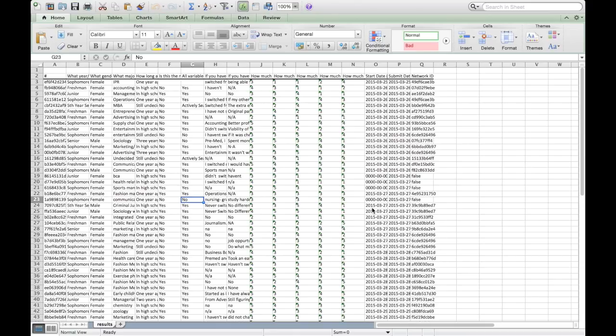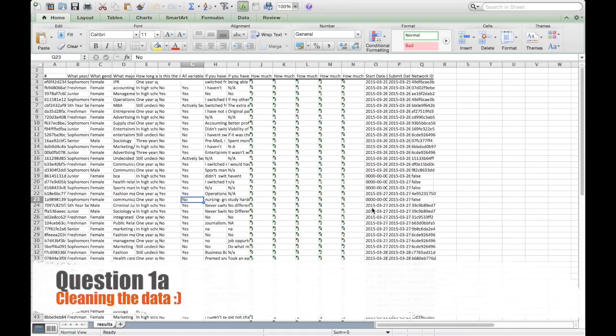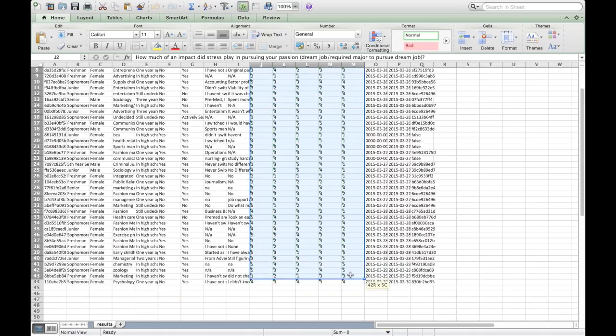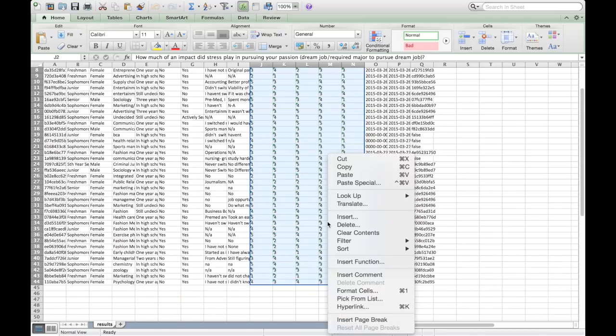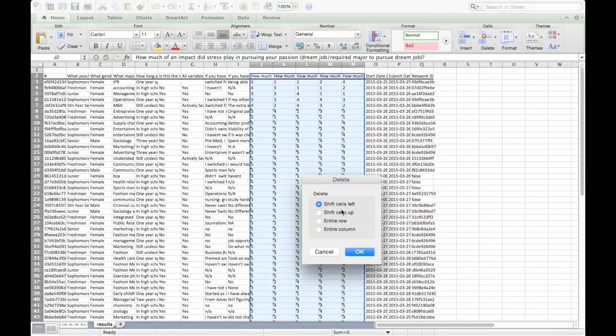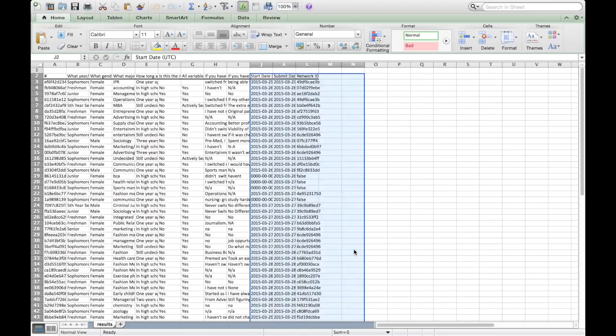So for question 1A, this is what I want you to write down. You need to clean up the Excel document by first getting rid of all the data. Anything that has a number, you will delete it. You will highlight it, right click, hit delete, and delete the entire column. Boom, it's gone. All we want are the open-ended questions. So get rid of all the data and then get rid of anything that is not an open-ended question.